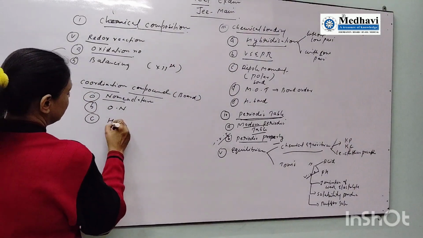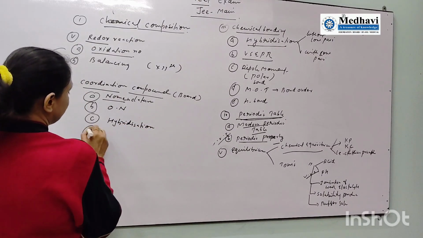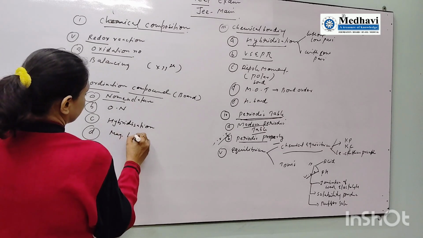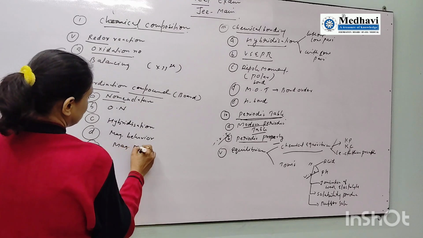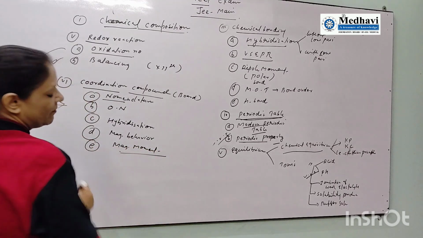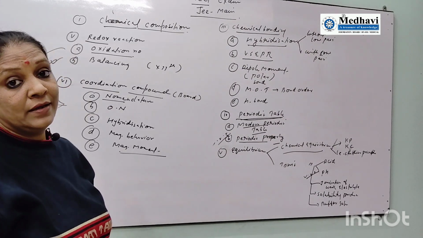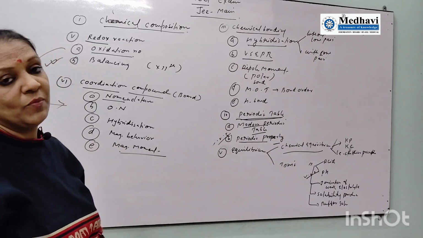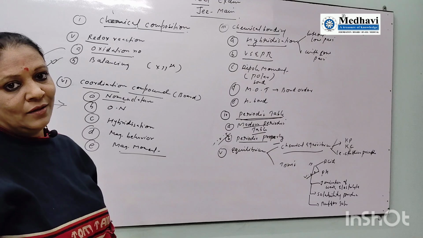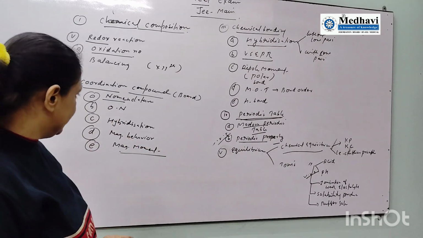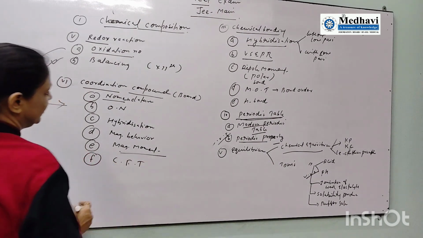Then hybridization part that I have already explained. Hybridization of standard 11 is going to be used here. Then its magnetic behavior. Then its magnetic moment. Last year one question came in the NEET exam from the magnetic moment also. One student showed me the question paper and I saw that question from magnetic moment. The question was very easy because there is some trick for that. I will give that trick. And last is the CFT theory, crystal field theory.